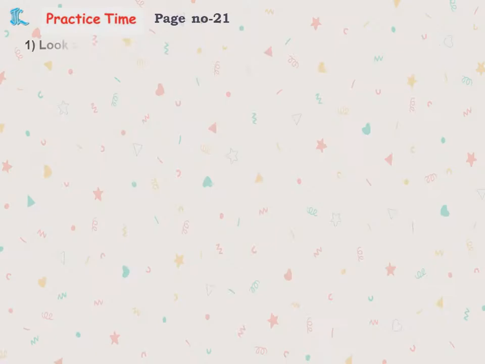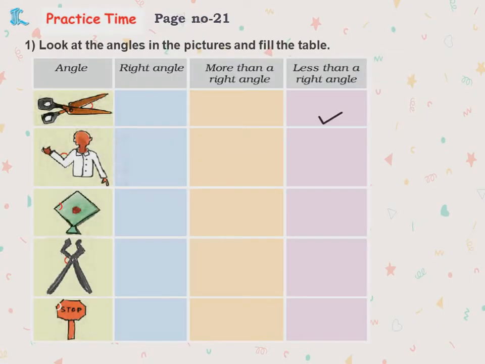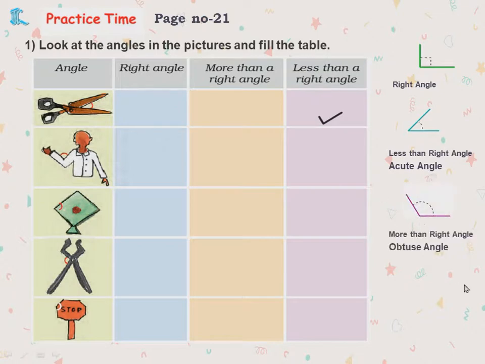Okay, now let's move to the textbook. Practice time. Look at the angles in the pictures and fill the table. So we know what a right angle is. Yes, it will be an L shape. Less than a right angle is an acute angle. More than a right angle is an obtuse angle. Now if you see the first one, the scissor, an exact right angle would be like this, yes or no? So it is less than a right angle, that's why we have kept a tick here.